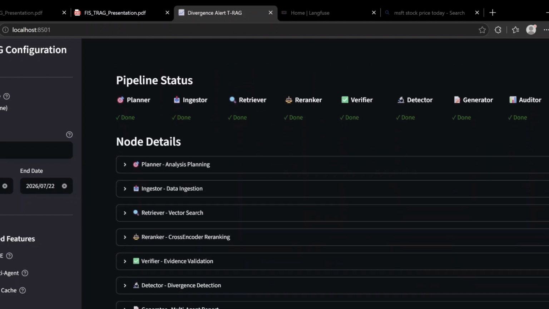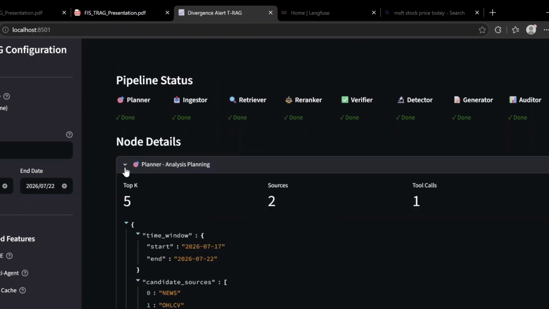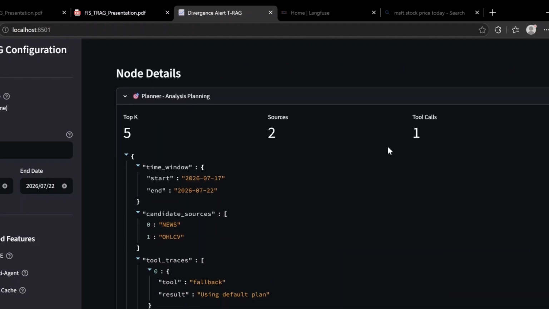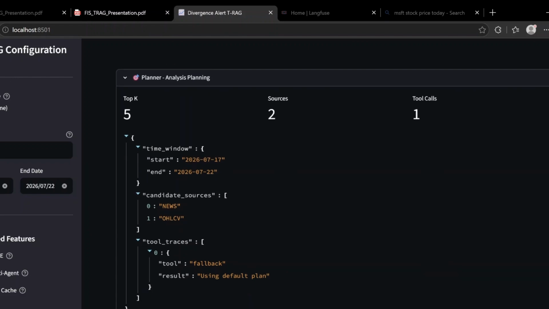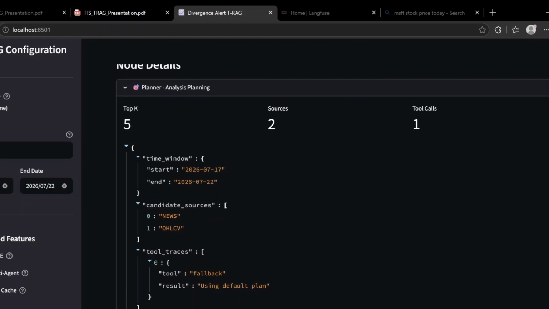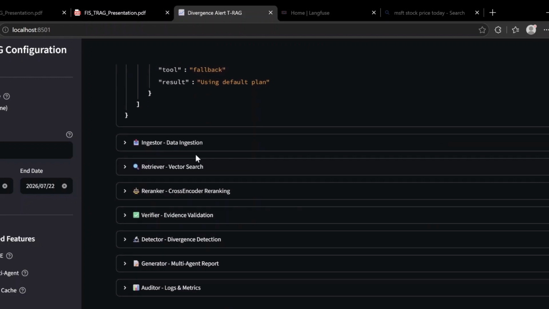Let me show you one by one what these nodes have done. The planner, which is doing all the planning, fetched the top 5 documents from 2 sources and 1 tool call. So this was the planning of the agent, and the sources were News and Yahoo documents.